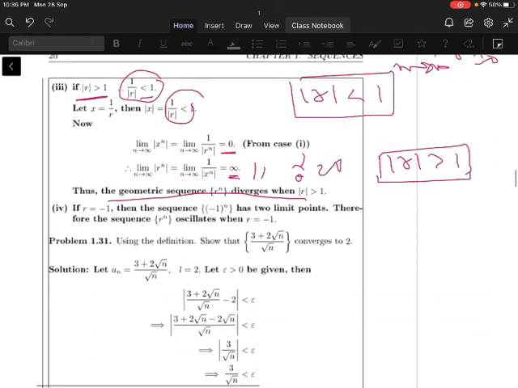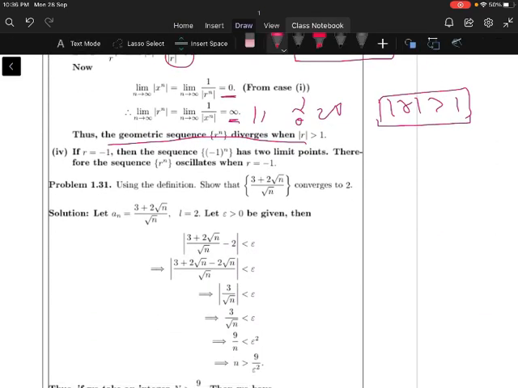If r is equal to -1, then the sequence becomes what? You know the sequence r power n. So when r is equal to -1, what happens? -1 to the power of n. When n is equal to 1, -1. When n is 2, +1. When n is 3, -1. Like this it goes. So this is the sequence of r power n when r is equal to -1.